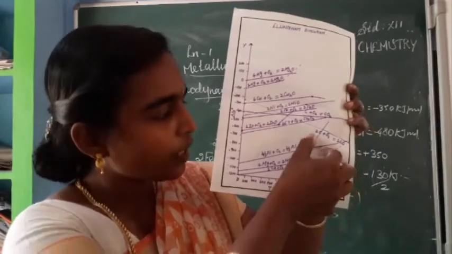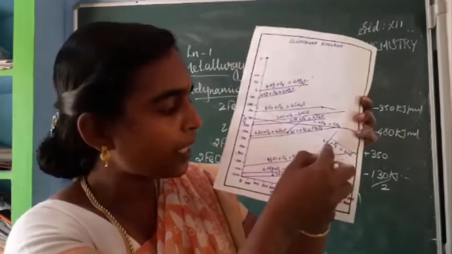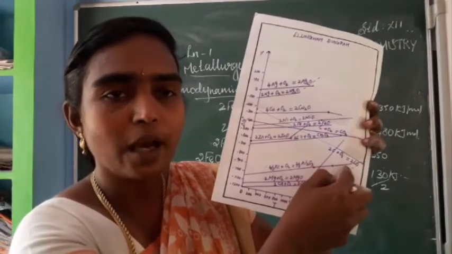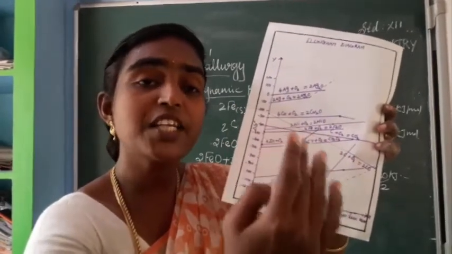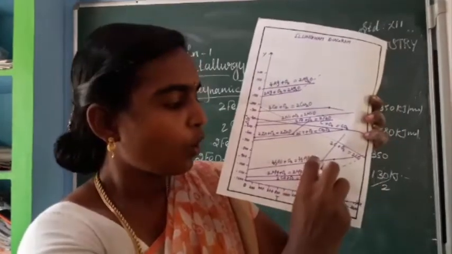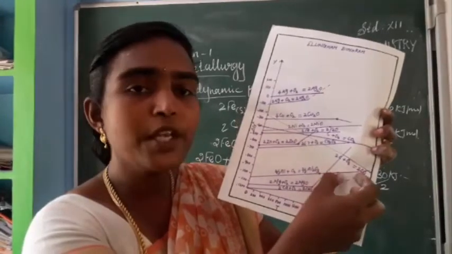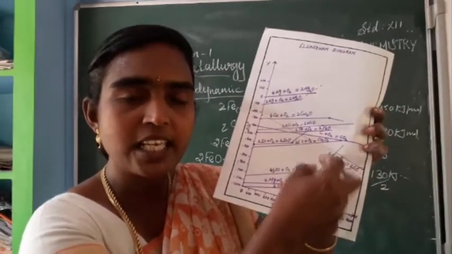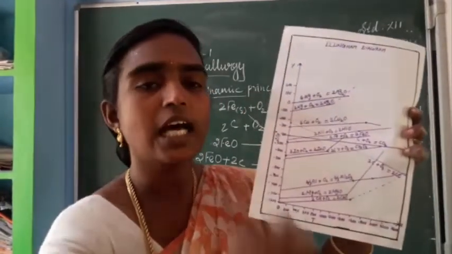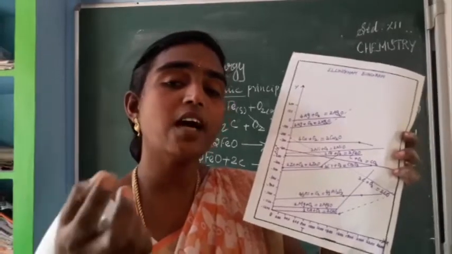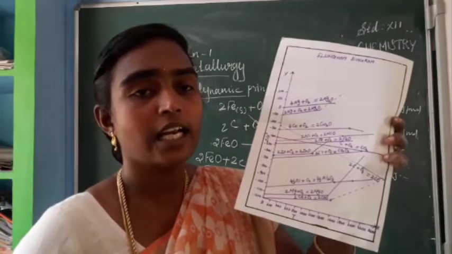Is it clear? So here this is the line of magnesia and this is the line of alumina. Then what will happen? Which is present at the lowest part? Alumina, isn't it? So above that, depending upon the temperature, we can select a different reducing agent. Beyond this 1500 Kelvin or 1200 Kelvin, alumina can be used as a reducing agent for the reduction of magnesia. So if you are thorough with this Ellingham diagram, and they ask the question, using this graph you can write the answer.